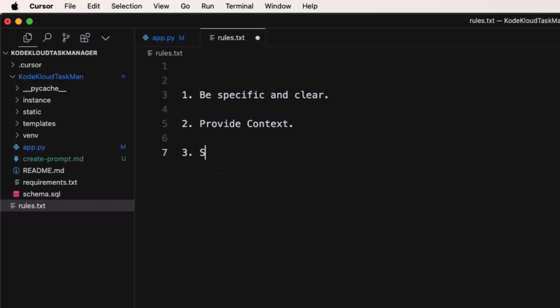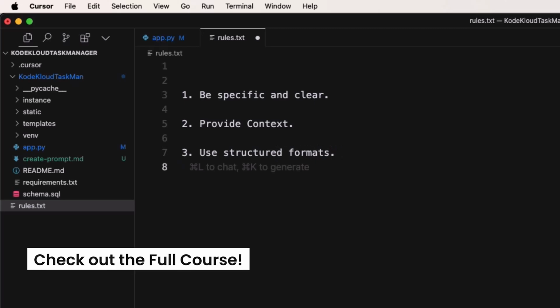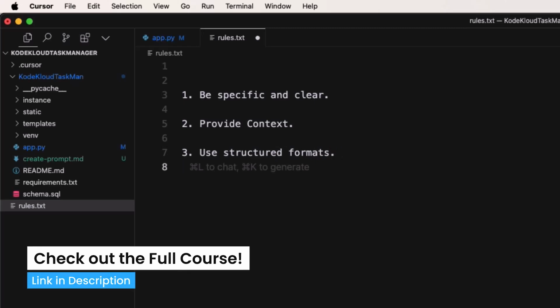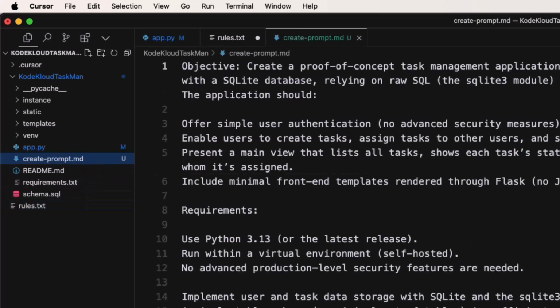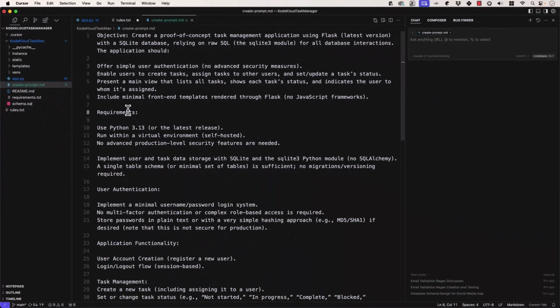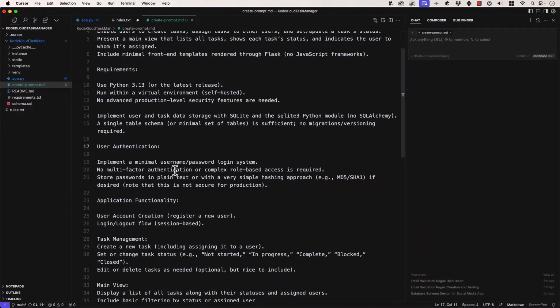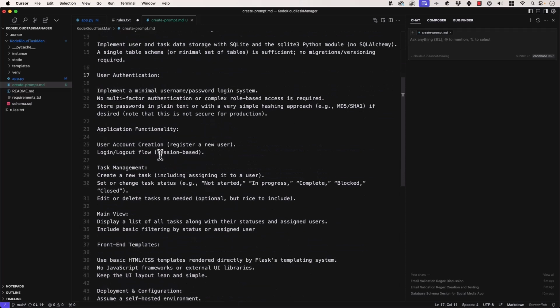Three, we saw this earlier, use structured formats. Using things like headers, bullet points, numbered lists, these structured formats can help convey your message better. And we did that earlier in our prompt, which I'll open up here. We structured this and we said, hey, here's the requirements. User authentication: here's what we expect out of user authentication.